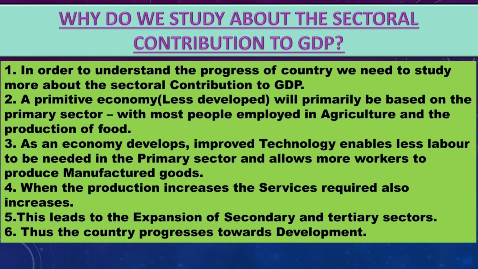That doesn't mean that agricultural production is decreasing. No, it is not decreasing, but we use more complicated and highly developed technology for production, and more labor force will be available for other work. In the primary sector we require fewer laborers, so the balance of labor should be employed in the secondary as well as the tertiary sector.